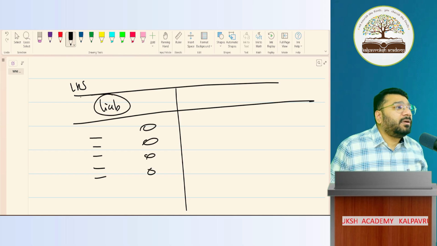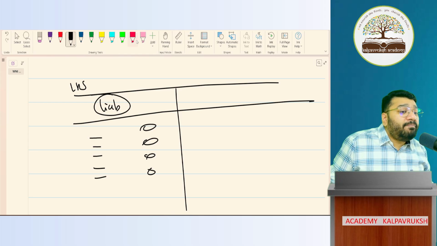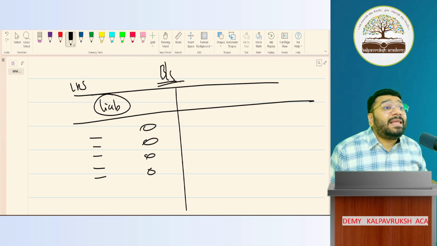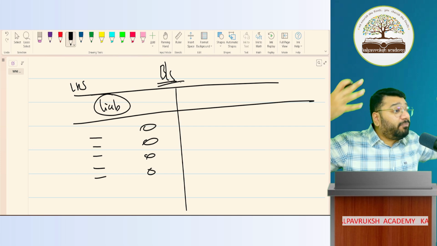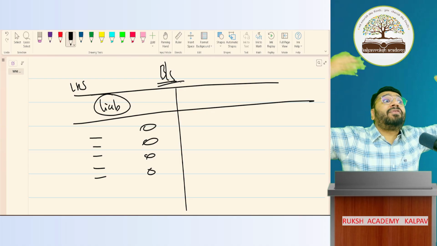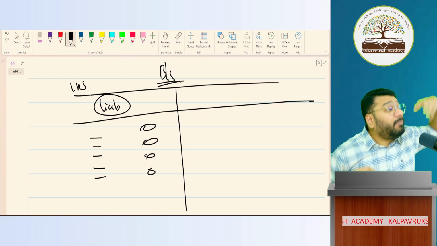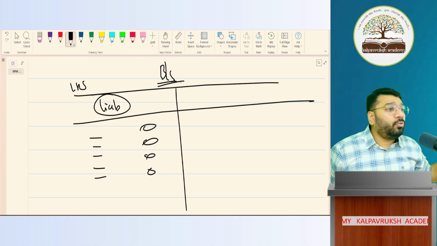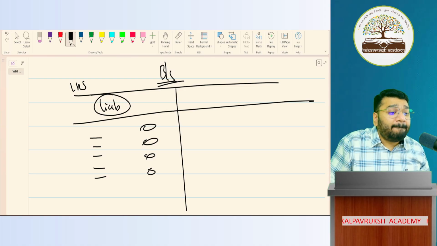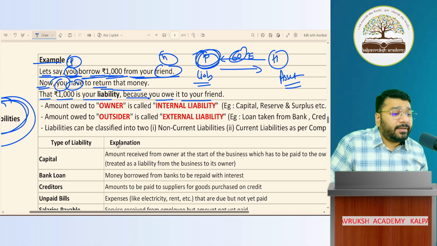Liabilities. Got it, not got it? Clear or not clear? So balance sheet is a pure replacement of your memory. Because in business, you have to pay a lot of money to a lot of people at different points of time. So we don't know how much money I should pay to which people and at what time period I have to pay. I don't know. Hence, I document in one place called the balance sheet. Got it, not got it?